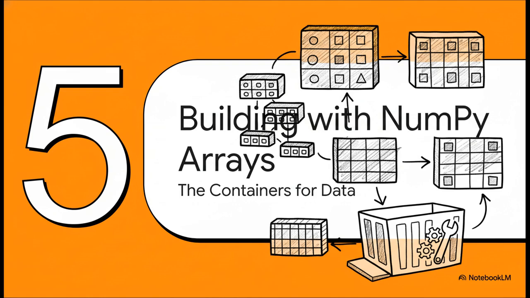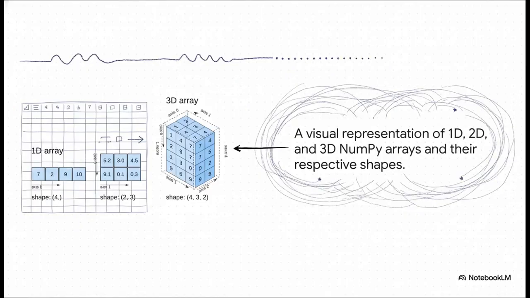Okay, theory is great, but let's see how this actually works. What do these arrays look like, and how do we even make them? This is a perfect visual breakdown. A 1D or one-dimensional array, that's just a simple list of numbers, like a single row. A 2D array is like a spreadsheet with rows and columns. And a 3D array, that just adds another layer of depth, like a cube of data.